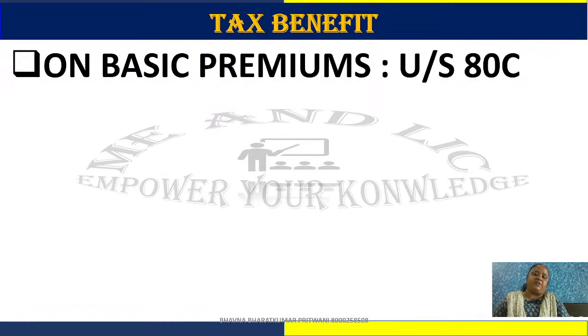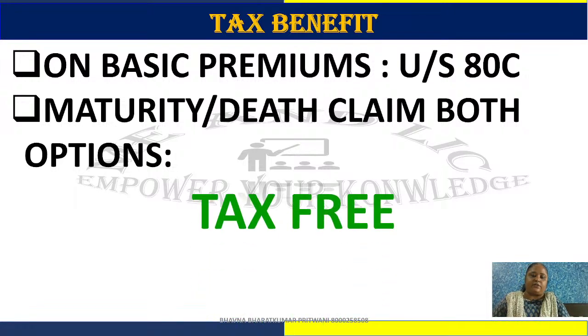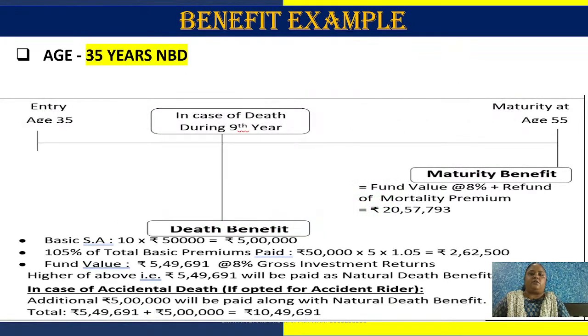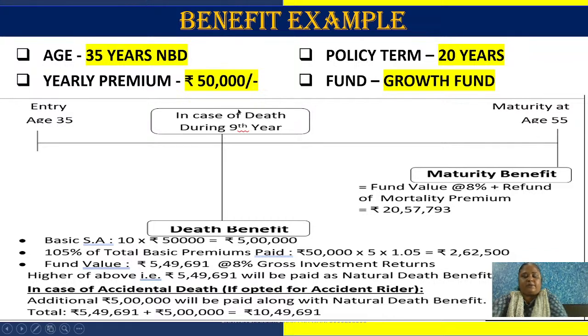Now let's talk about tax benefit under section 80C. Maturity and death claim, both options are tax free because 10 times insurance is inbuilt in this. Let's talk about a benefit example. A client is 35 years old and pays a yearly premium of 50,000. He has bought a policy term of 20 years and selected the growth fund. Currently it is giving more than 12% return in the growth fund, but we have assumed 8%. If we show less and give more, then the client becomes more happy. That's why I have assumed 8% only.